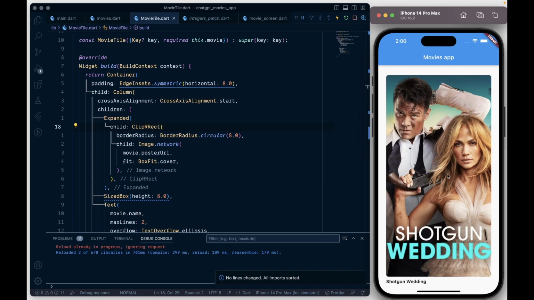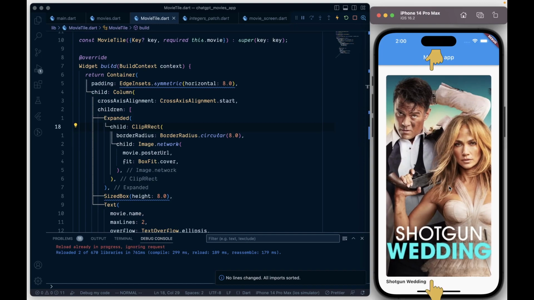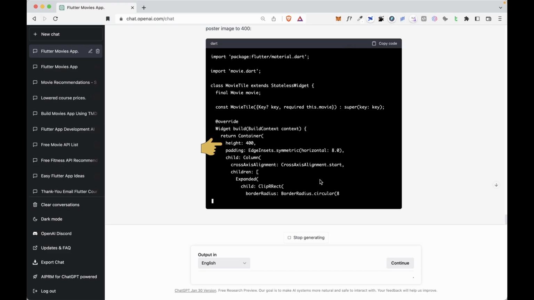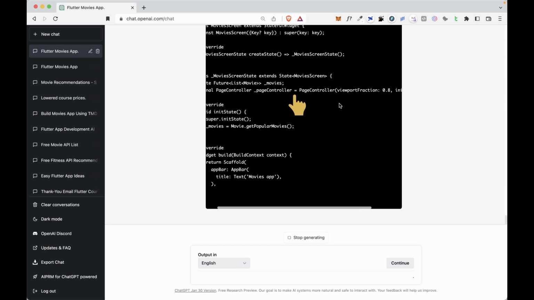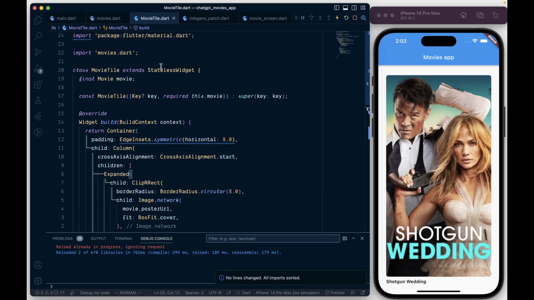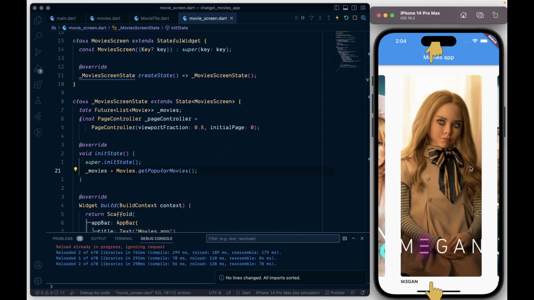Now I wanted to see if it can add a page view controller with a viewport fraction and change the height of this movie tile. So I wrote the prompt for it, and it did change the height to 400, and it added a page controller with a viewport fraction of 0.8. But when I update the code and restart the application, the viewport was working, but the height of the movie tile was not reflected.